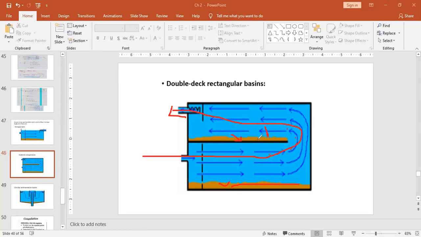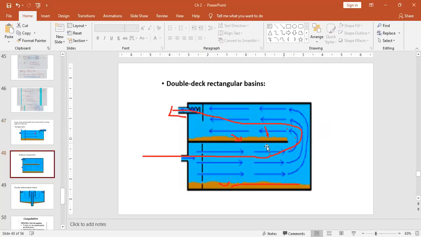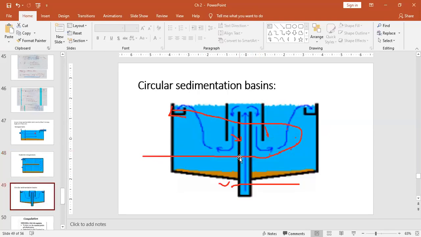Okay, you can say it is a double deck rectangular basin. So this one is the single. Earlier we saw the single deck rectangular basin. Or simply you can say it is a rectangular sedimentation tank. And here, to increase the efficiency of an existing sedimentation tank, you can convert it into a double deck rectangular basin type of sedimentation tank. Okay. Now, the next one is the circular sedimentation tank, or we can say it is a vertical sedimentation tank.